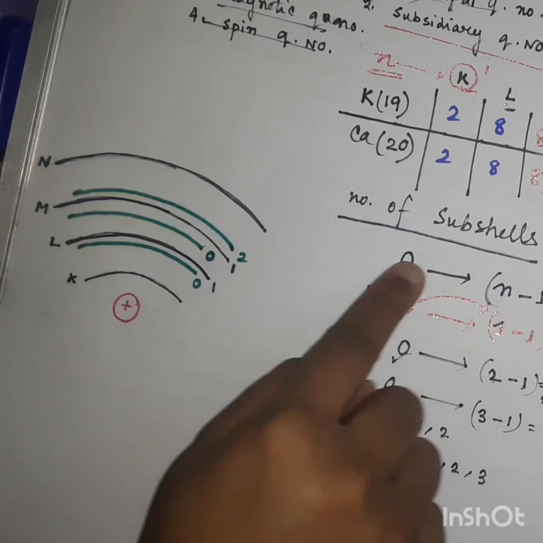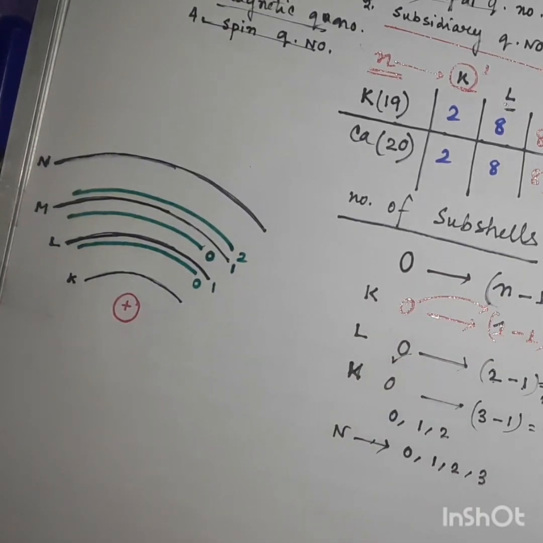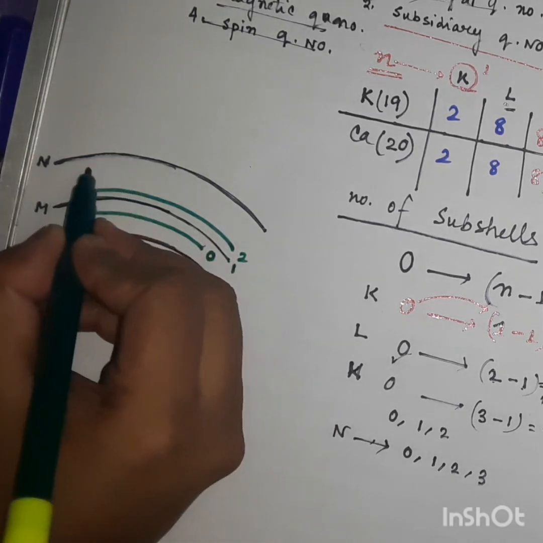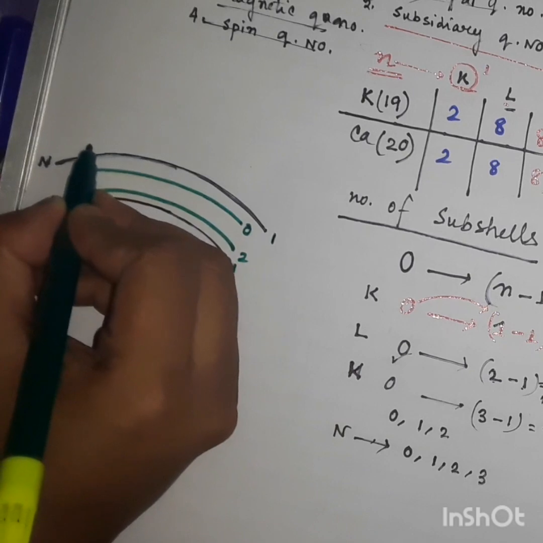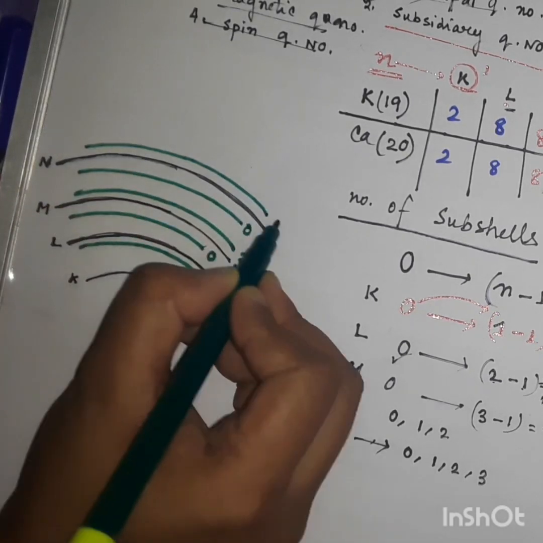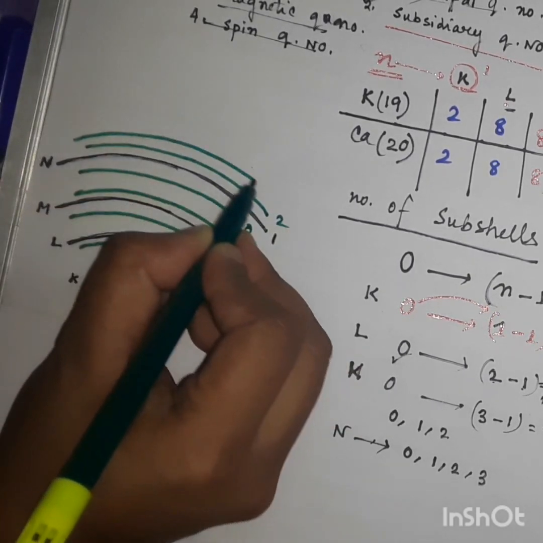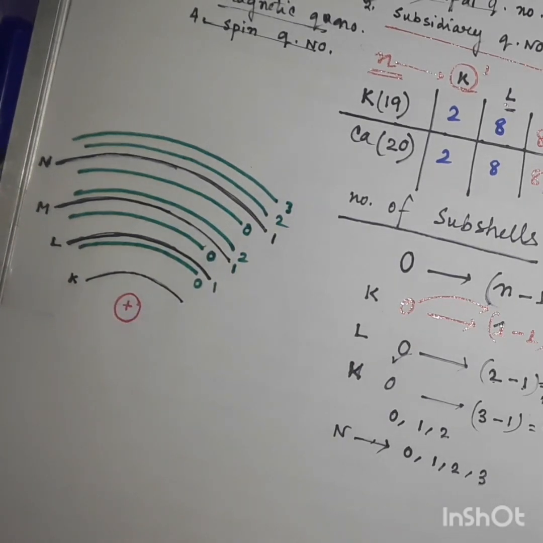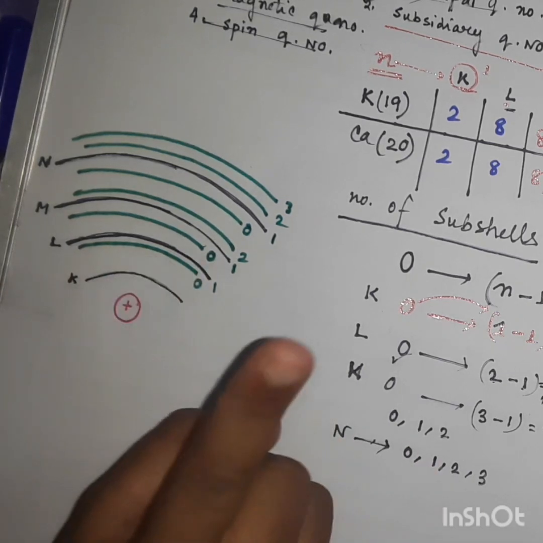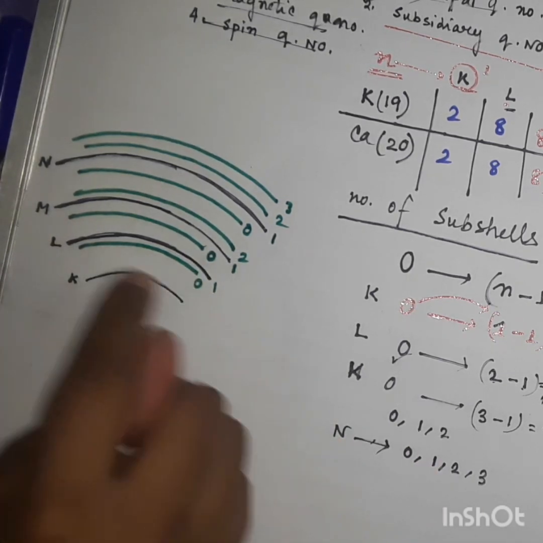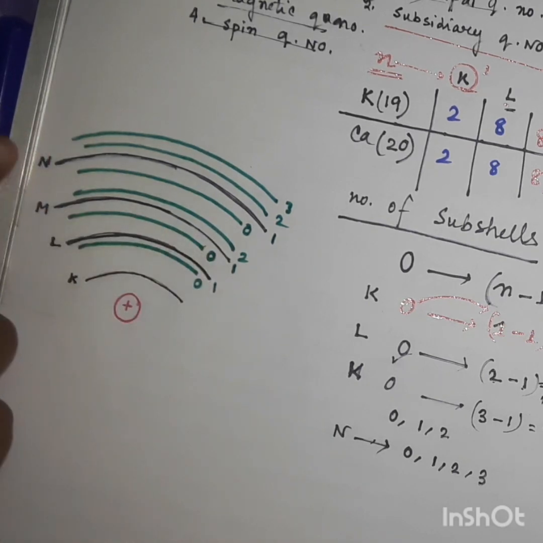You may calculate by applying the 0 to n minus 1 rule. Then we can find there are 4 orbitals present. This is 0, this is 1, this is 2 and another one is 3. So these are the subshells. How are they present? They are present under a shell. For the K shell, there is only one subshell. For L, there are 2 subshells. For M, there are 3 subshells. And for N, there are 4 subshells.